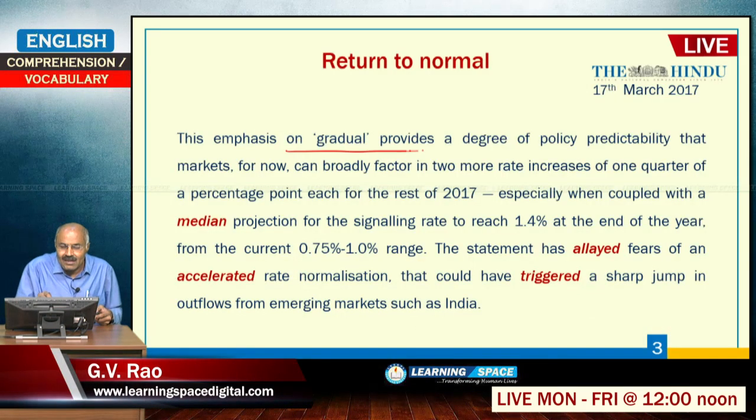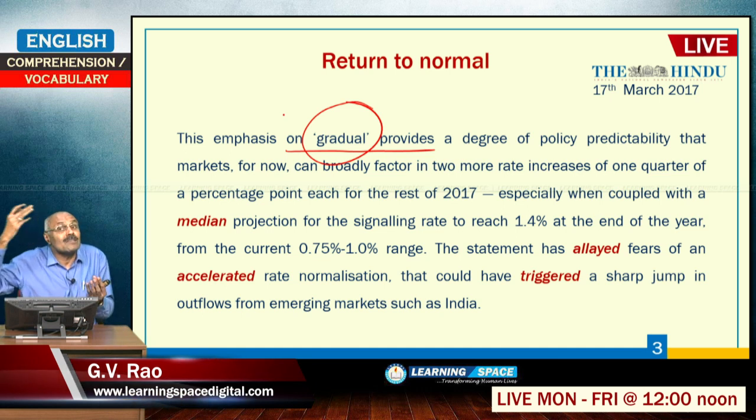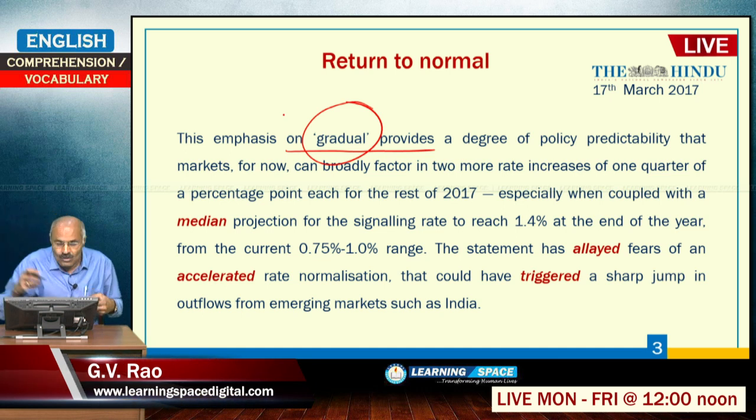The emphasis on gradual. Gradual is very important. I told you in the beginning, any monetary policy stance must be gradual, otherwise what happens? Then it will have adverse effects not only on that particular economy, but also on the economies of other countries. So, the emphasis on gradual means the Federal chair stated that they will increase gradually.